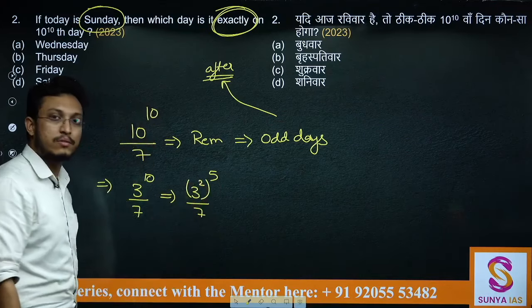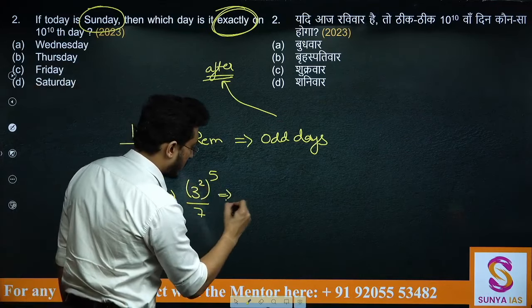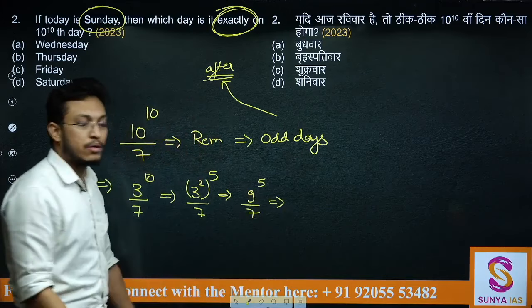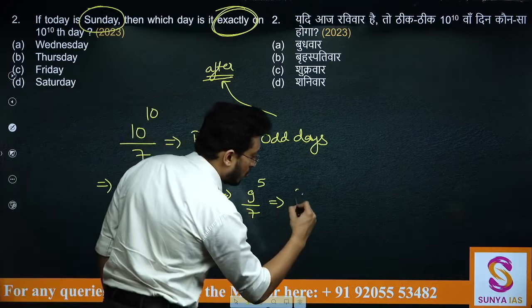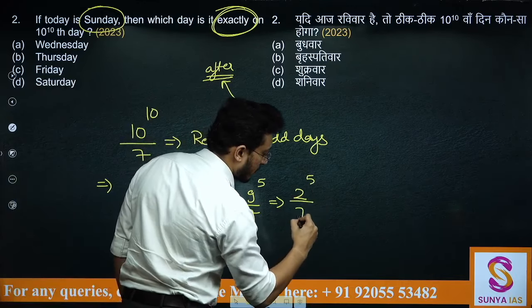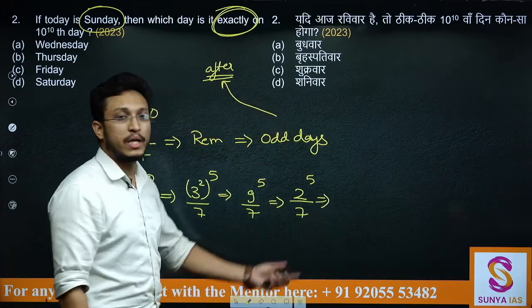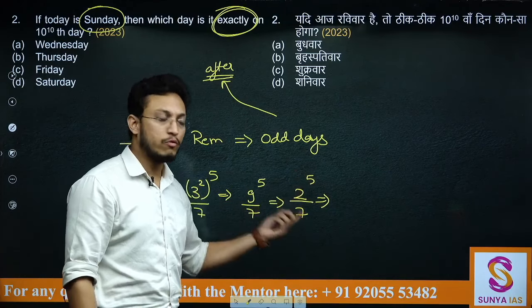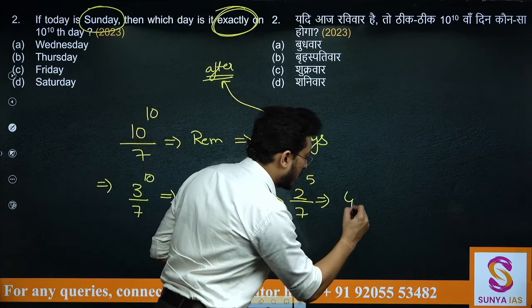Now 3 square is 9. You can write it as 9 to the power 5 by 7. 9 when divided by 7 will give you 2. So 2 to the power 5 by 7. 2 to the power 5 is 32. 32 when divided by 7 will give you 4 as the remainder.